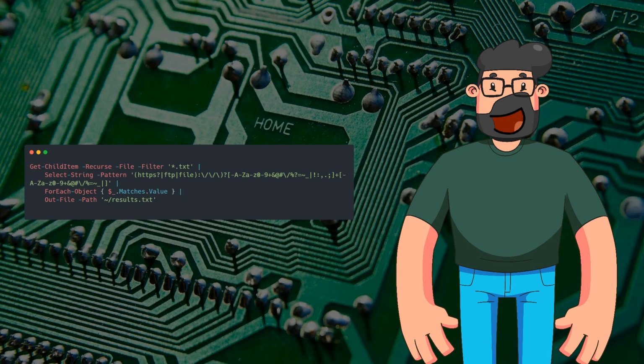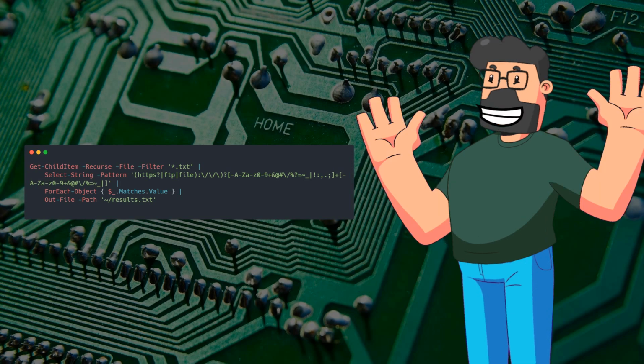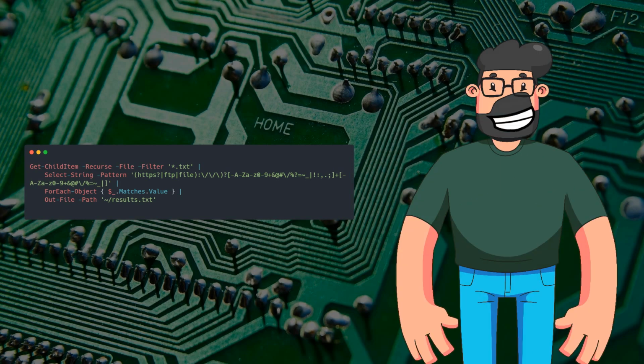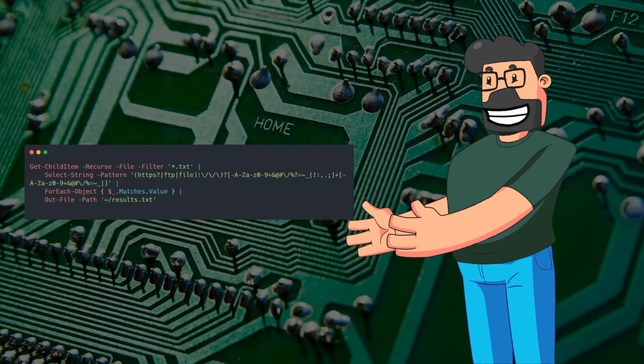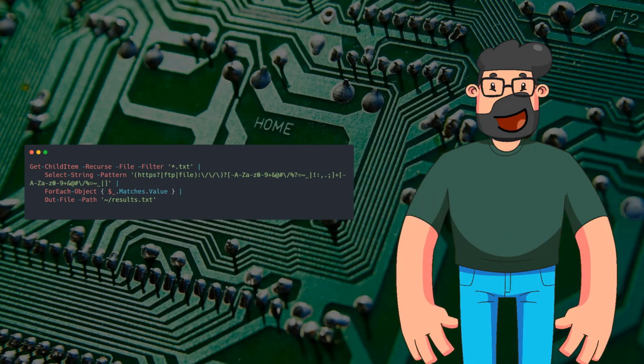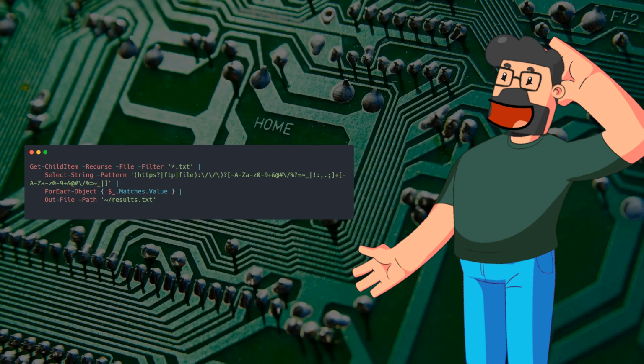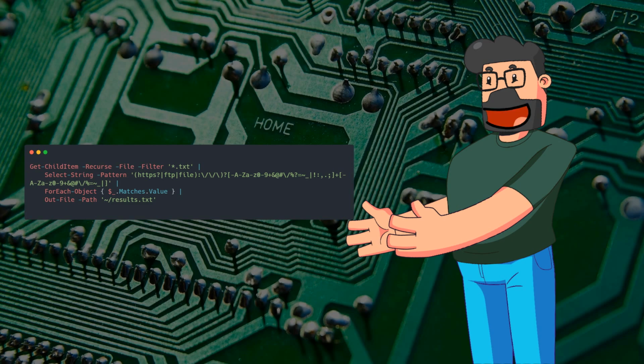Lastly, to wrap it all up, a savvy move would be to refine the command even more by using the same pipeline ending with ForEach-Object { $_.Matches.Value } | Out-File -FilePath results.txt. This final touch elegantly stores all the URL links in a dedicated results file, ensuring easy access whenever needed.